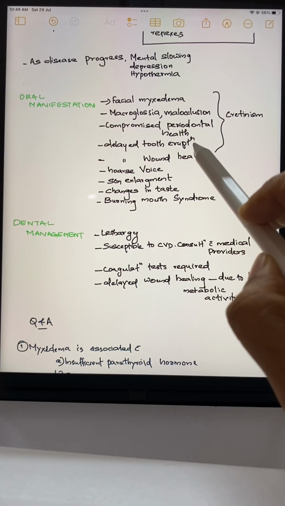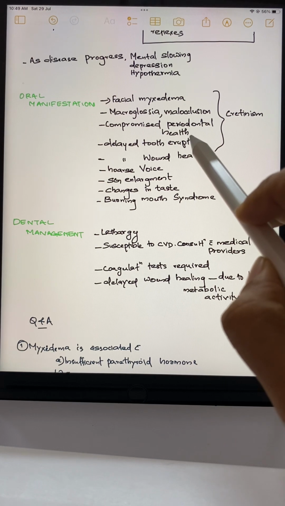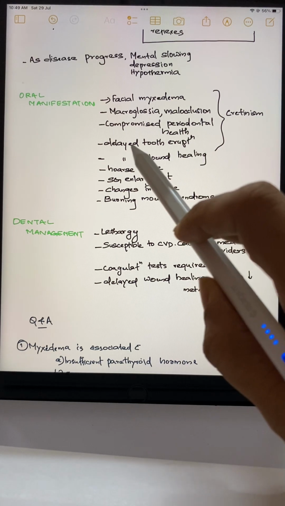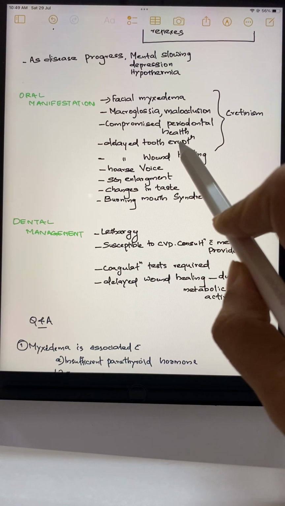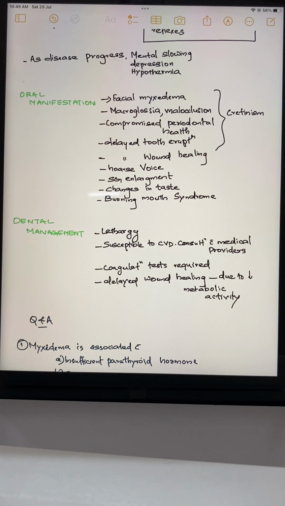You have to remember this, because in my last video I explained cleidocranial dysplasia and also other dysplasias. There also, a lot of symptoms are related to this. So you need to remember this point, because many questions have been asked based on this and you may get confused. Then the other symptom is delayed wound healing, because their metabolic activity is very low, so wound healing will be delayed. Then hoarse voice, salivary gland enlargement, changes in taste and burning mouth syndrome can all be seen in this kind of patient.